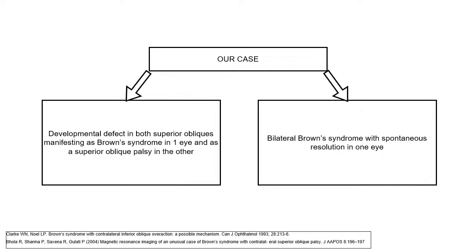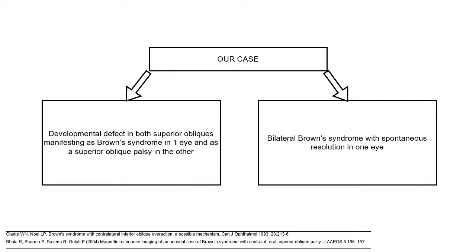Now we may not actually know which one is true unless we do imaging studies. Imaging studies have also been described in such cases, where you can find a small hypoplastic tendon on the paralytic side, while on the Brown side you will have the normal tendon. So that's one way of finding out whether it's a true pathology of the tendon itself or a spontaneously resolved Brown syndrome. You have to keep that in mind, but it does not make any difference in our management.